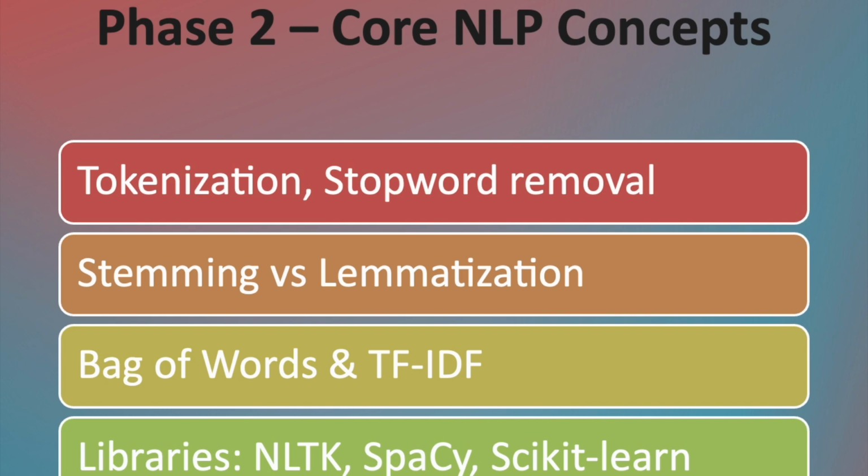It is used to reduce words to their base forms. Then we need to learn bag of words and TF-IDF. It turns words into numbers so ML models can work with them. Use NLTK and spaCy for all these techniques. Understand pre-processing pipelines, how to clean real-world messy data, and how to visualize frequency distributions.